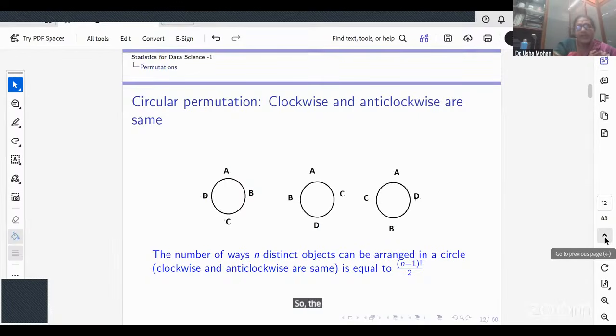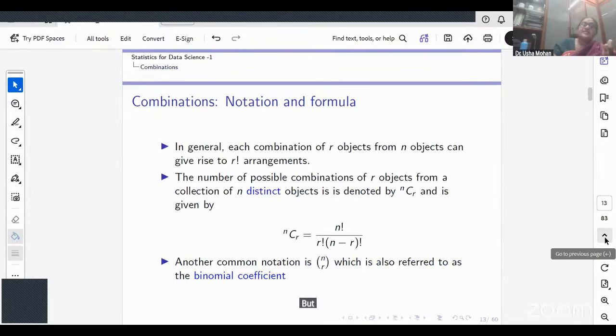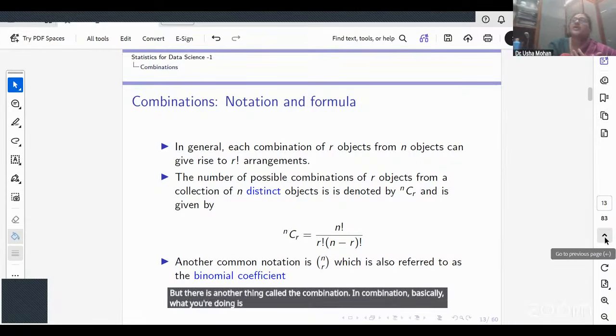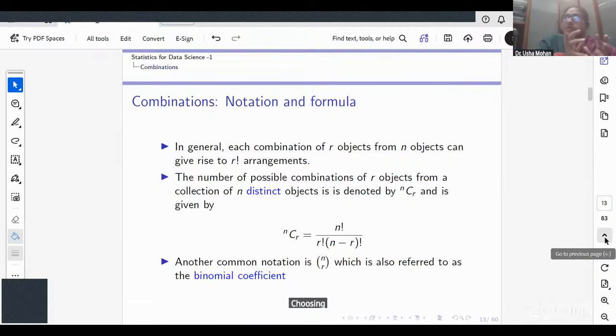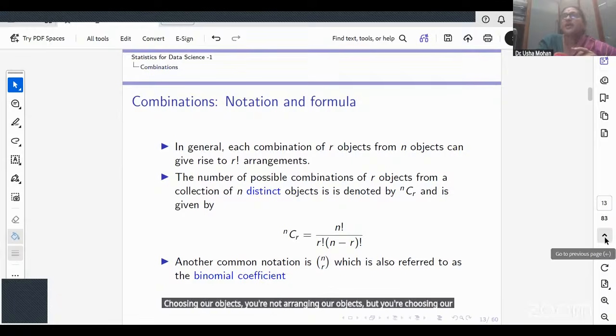So the key thing in permutation is we are interested in knowing about the arrangement. But there is another thing called the combination. In combination, basically what you're doing is choosing r objects. You're not arranging r objects, but you're choosing r objects from n objects. You are combining them.